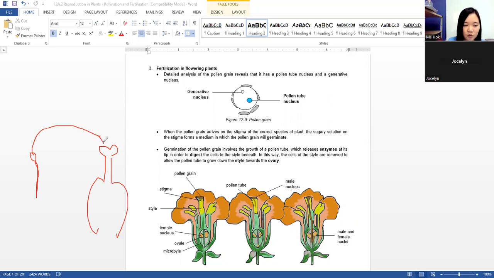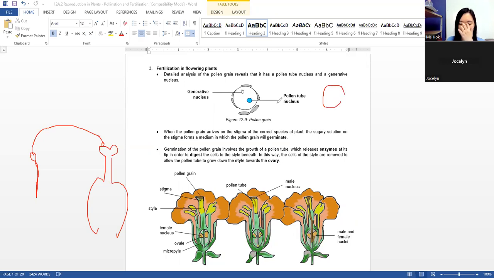Okay, pollination will stop when the pollen grains fall onto the stigma. Inside the pollen grain, we have a generative nucleus and a pollen tube nucleus. The pollen tube nucleus will guide the growth of the pollen tube.